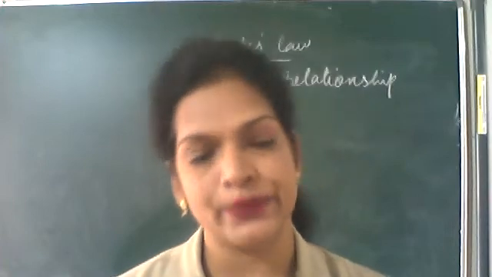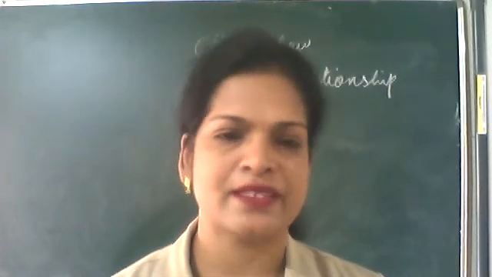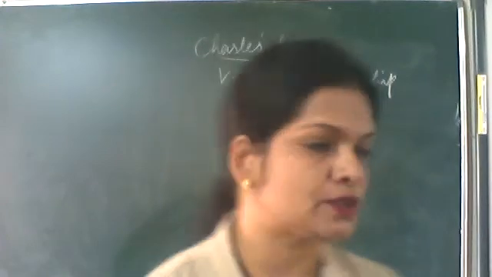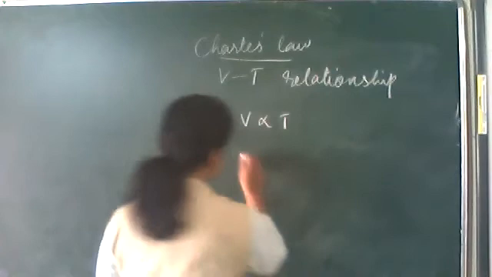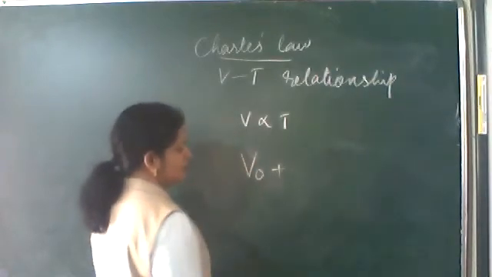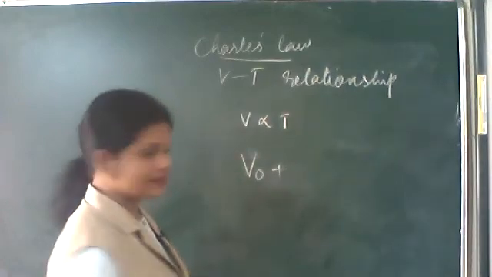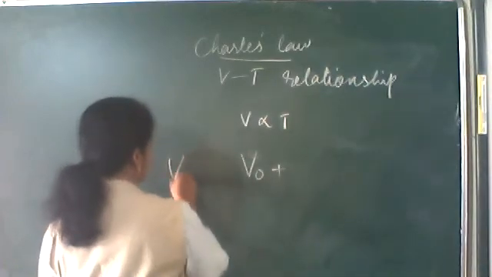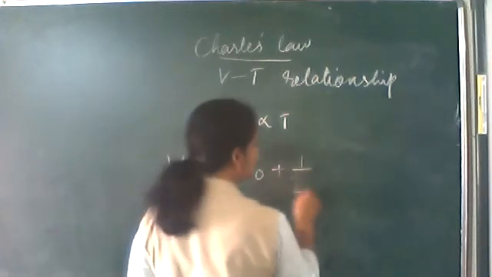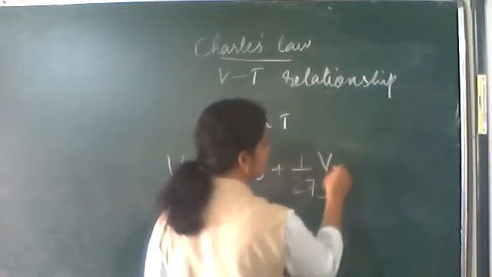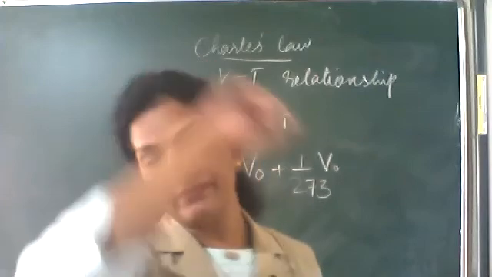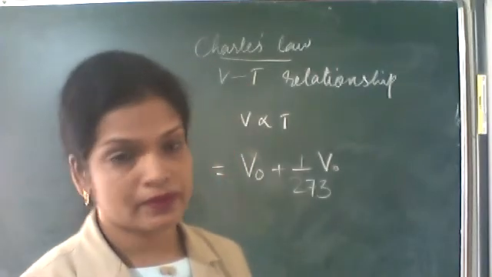It's 1 by 273. Suppose we are starting from 0 degrees Celsius, the volume of the gas is V naught. So V naught plus, when we raise 1 degree, I'm writing it as V1. V1 is equal to V naught plus 1 by 273 V naught.